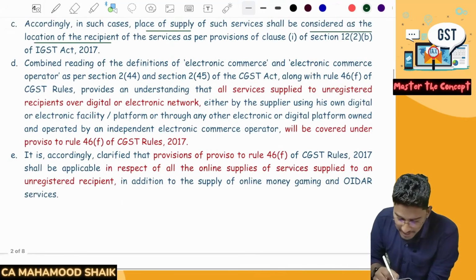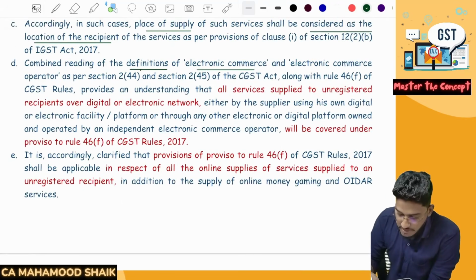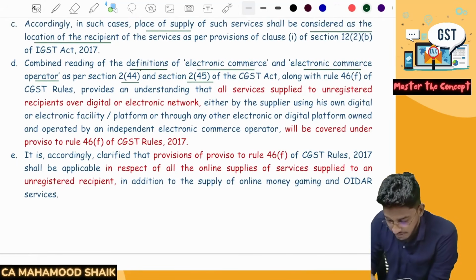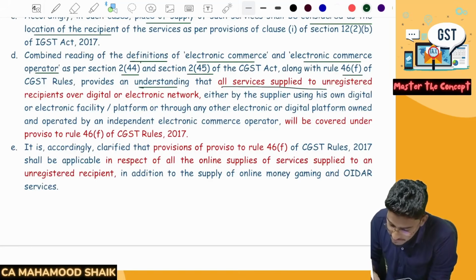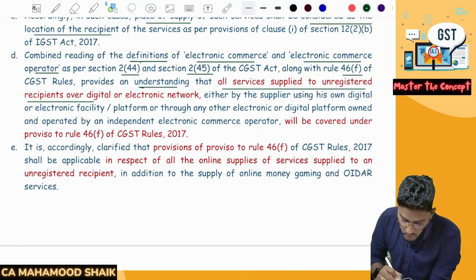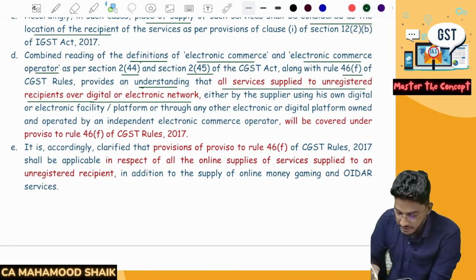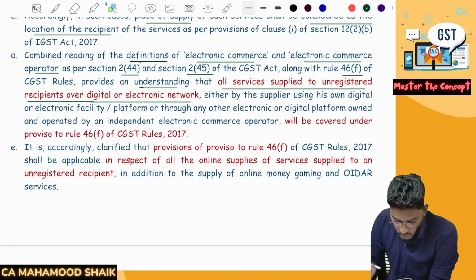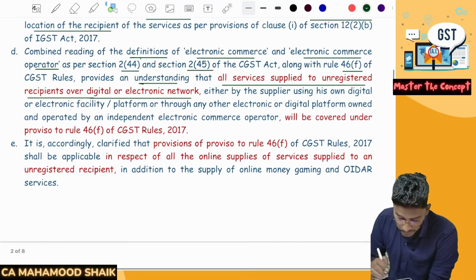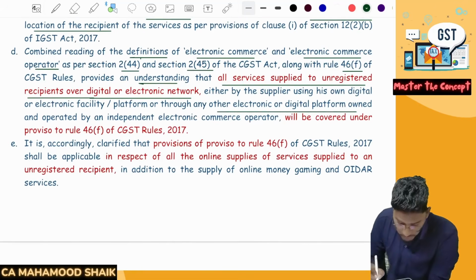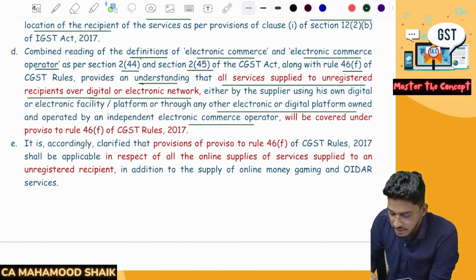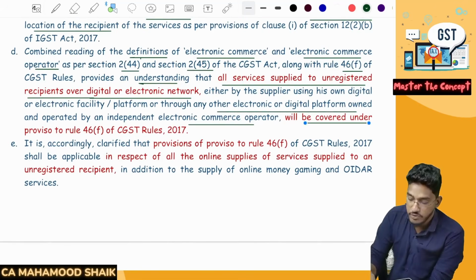Next, a combined reading of the definitions of electronic commerce and electronic commerce operator as per 2 subsection 44 and 2 subsection 45 along with rule 46F provides an understanding that all services supplied to unregistered recipients over a digital or electronic network, either by the supplier using his own digital or electronic facility program, or through any other electronic or digital platform owned or operated by an e-commerce operator, will be covered under this provision.